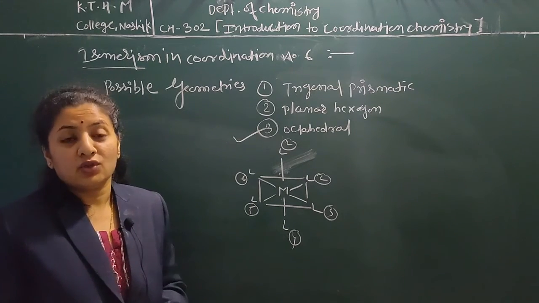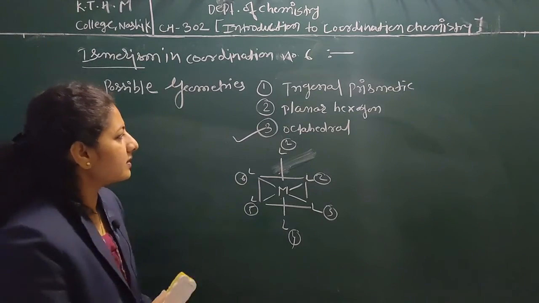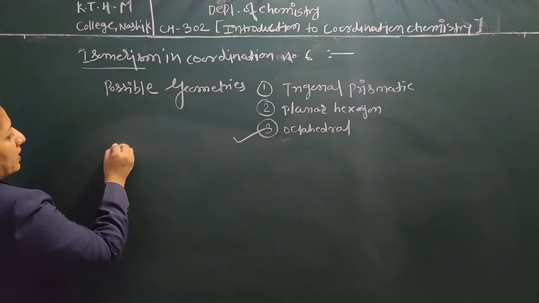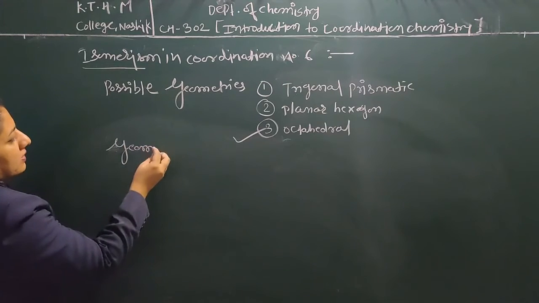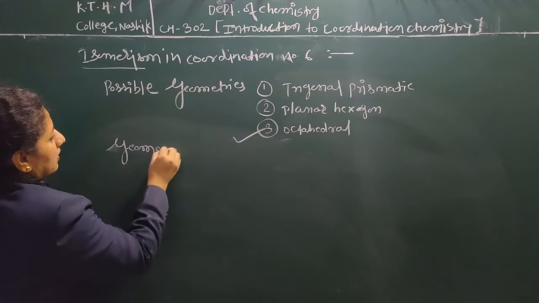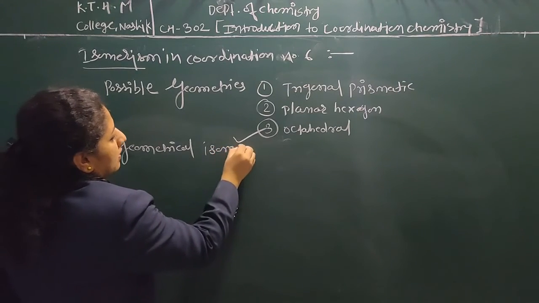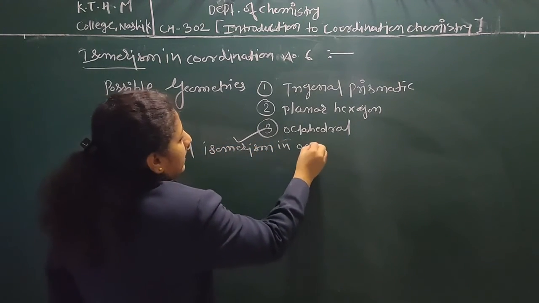Let's discuss now the geometrical isomerism in octahedral geometry.